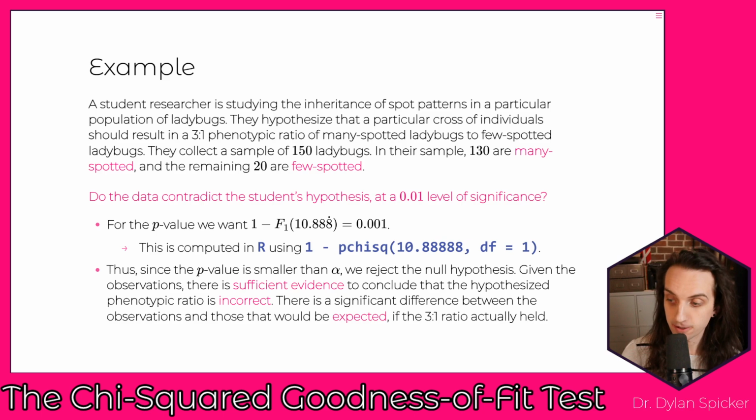There is a significant difference between the observations and those that would have been expected if the 3-to-1 ratio had actually held, right? And so then in this case, we can say that that 3-to-1 ratio is not supported by the data. It probably doesn't hold. We don't necessarily know what the actual ratio is, but the data suggests that that 3-to-1 is incorrect.